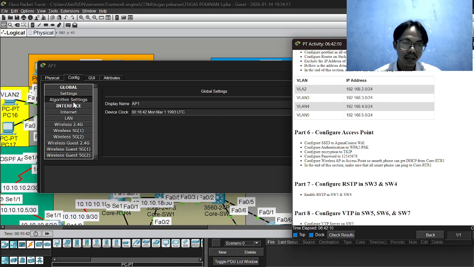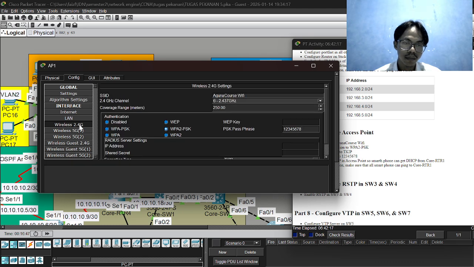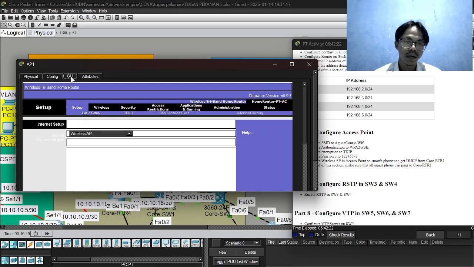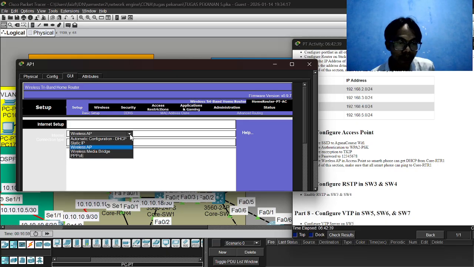Configure the SSID, we get the type setting, don't forget. Here we change our access point to the wireless AP, because we use the wireless as I said before.